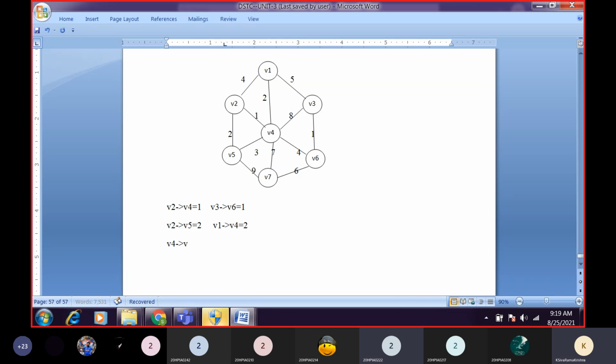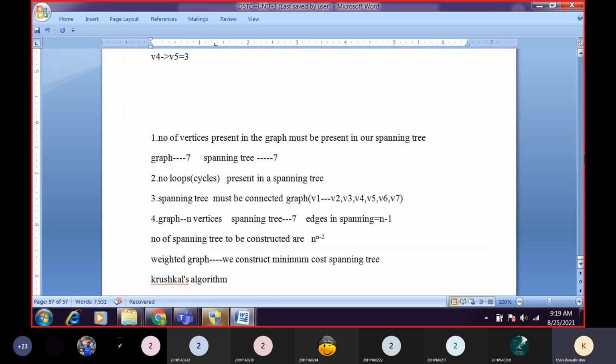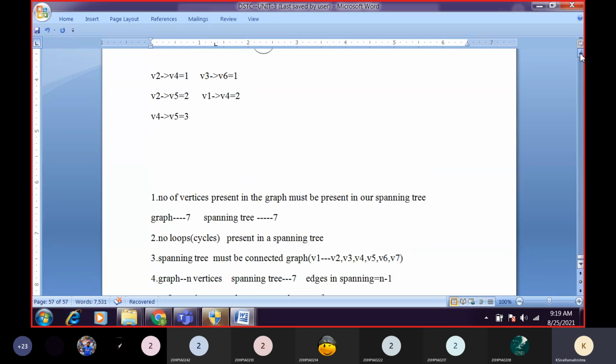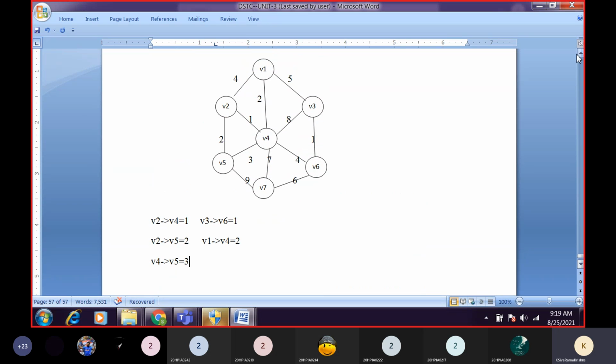V4 to V5, weight 3. Are we having any other edge with weight 3? No, sir. Then we'll go for the next weight.